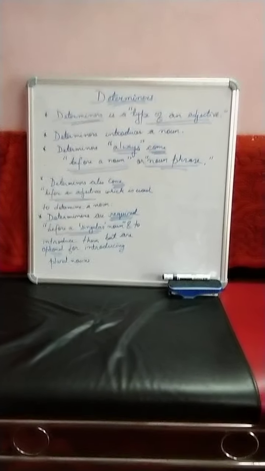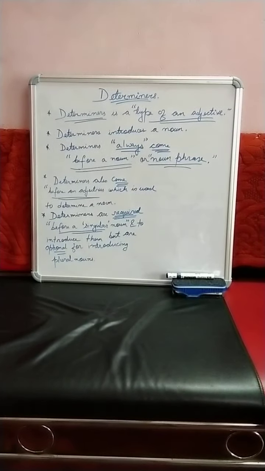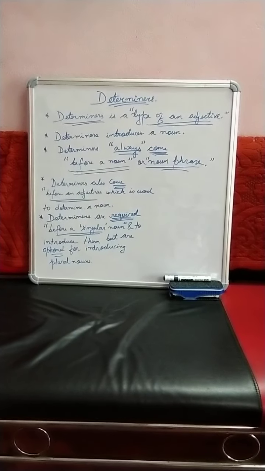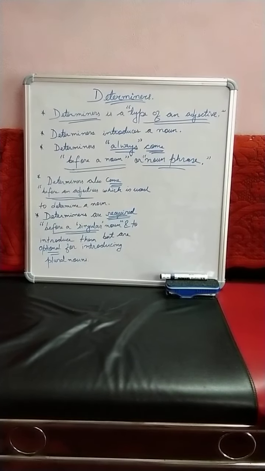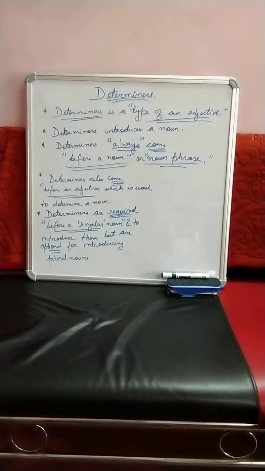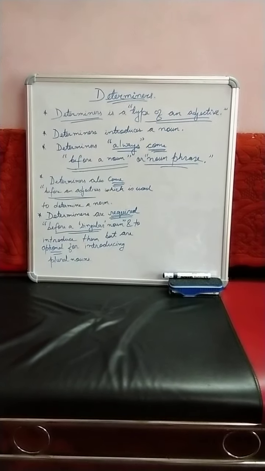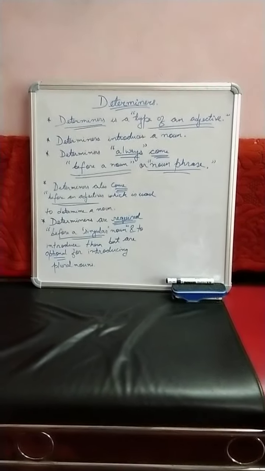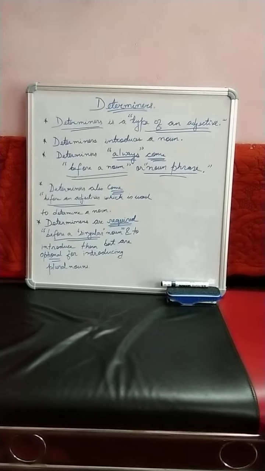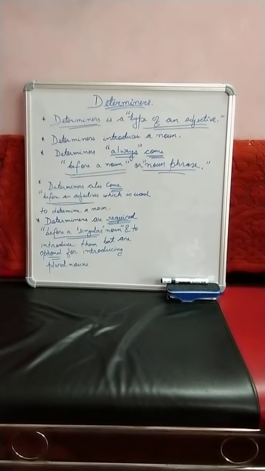Now what is the function or use of a determiner in a sentence while we speak or write? A determiner introduces a noun. That means it tells us about what a noun does. You have to remember, the noun of a sentence is nothing but the subject which does the action. The subject can also be a pronoun, because the word pronoun itself means that which follows a noun.